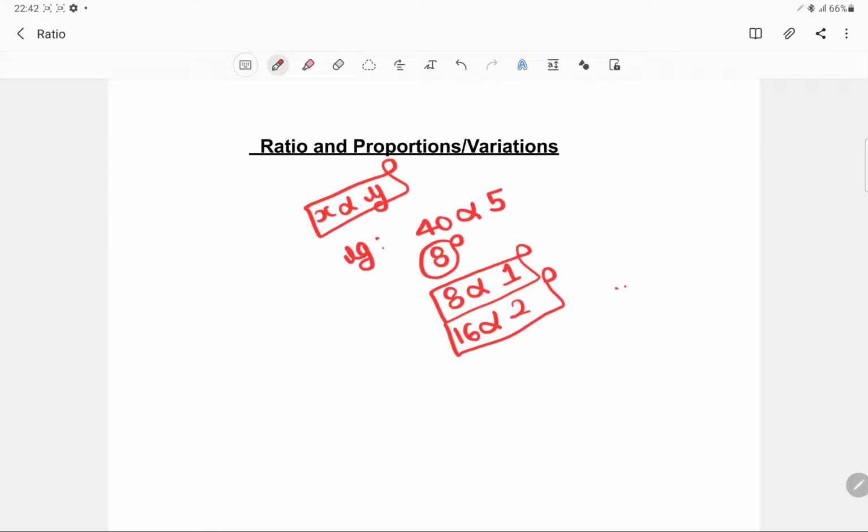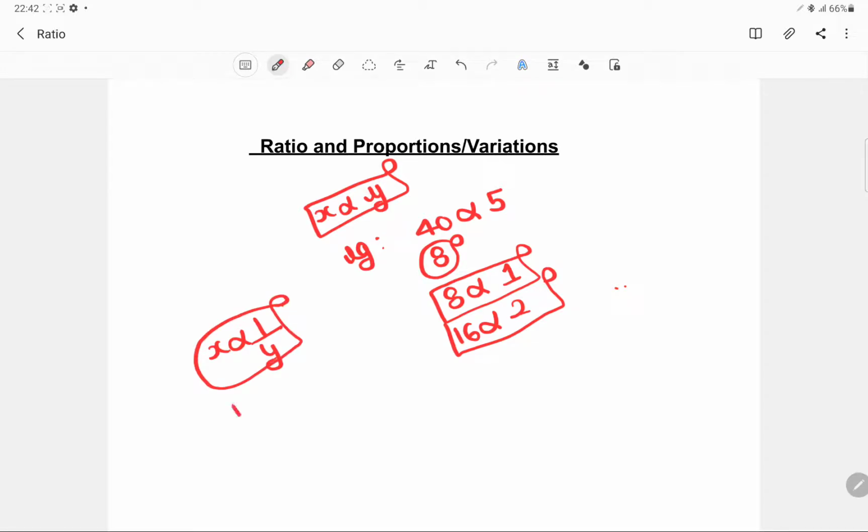In a similar manner, in time, speed and distance, or even in the concept of work done, you will find the indirect variation, that is x is inversely proportional to y.